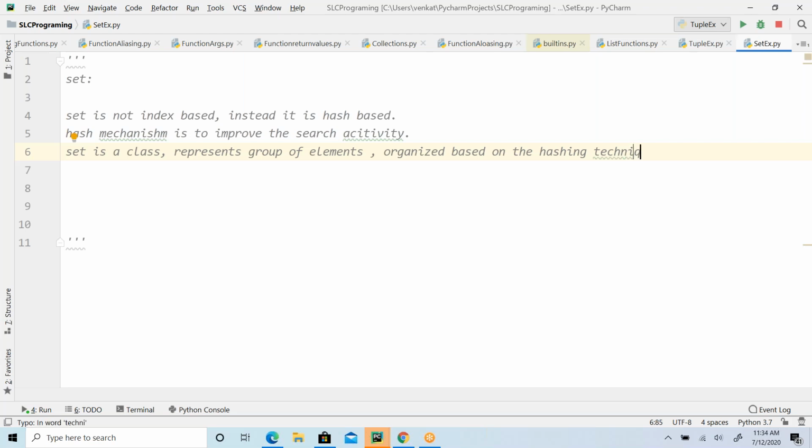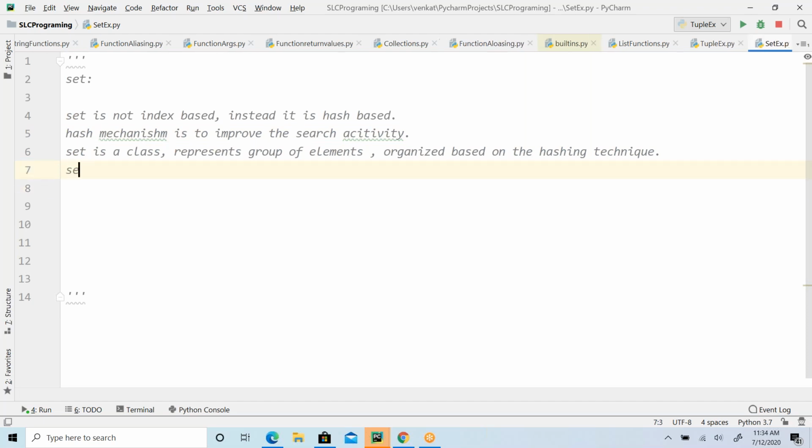This is the important point you have to know: the hash mechanism is important around the set. In case of list and tuple, they are index based, like a string, but set follows a hashing algorithm. What the hashing algorithm is, you can Google it, but I'll give you some basic idea about that.